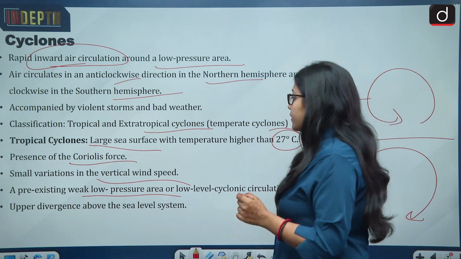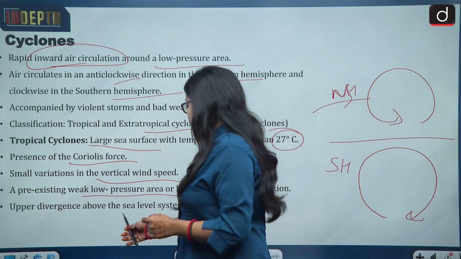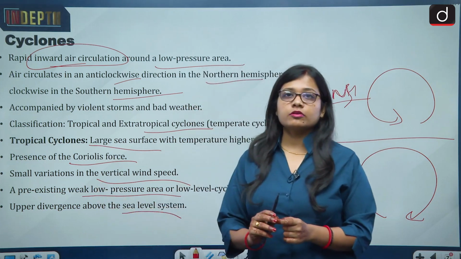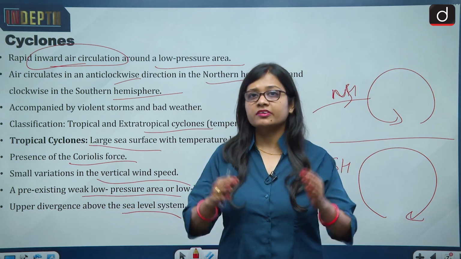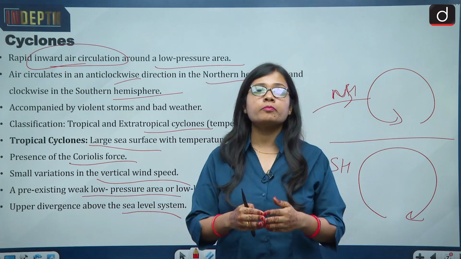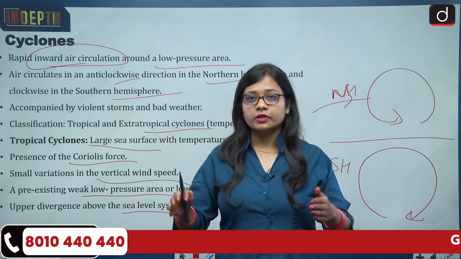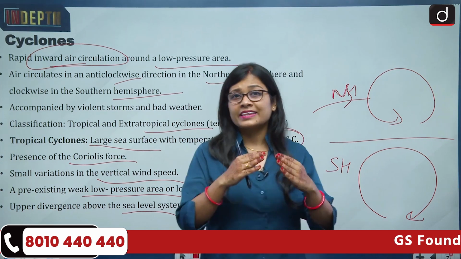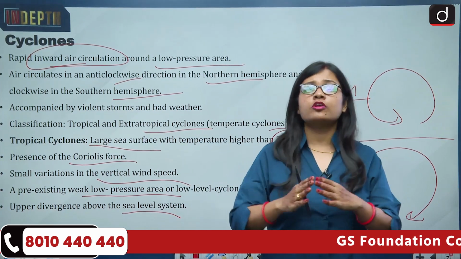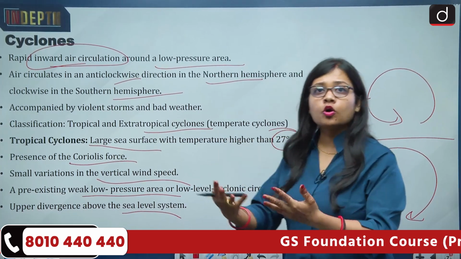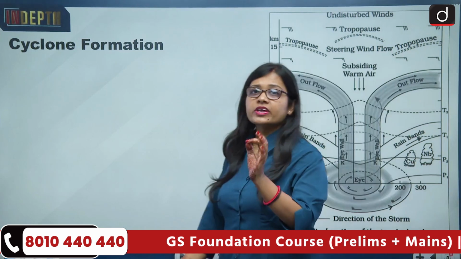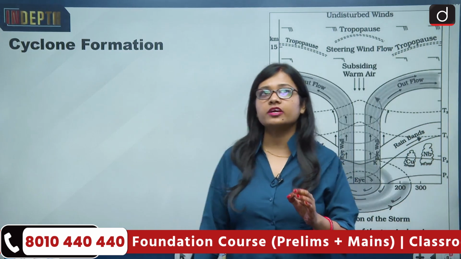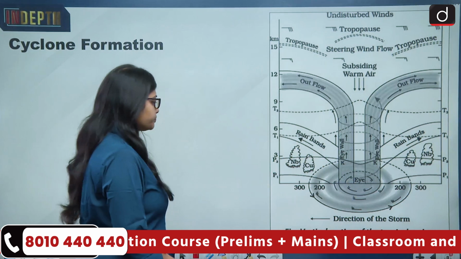Then upper divergence above the sea level surface. This upper divergence is also important, because this is how the evaporation process starts, with the continuous flow of warm air from liquid to water vapor, and that is how the formation of the cyclone tends to go forward. Now let us talk about cyclone formation. How exactly does the formation of a cyclone take place? So let's start.